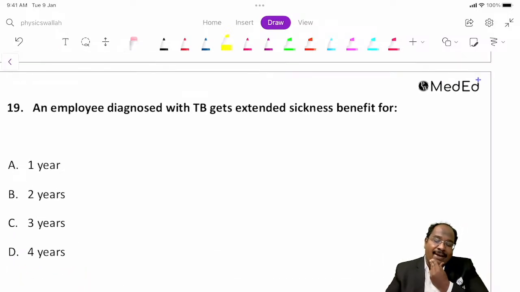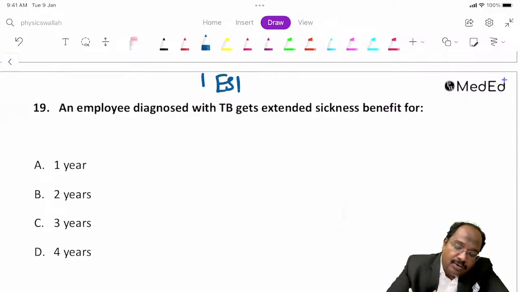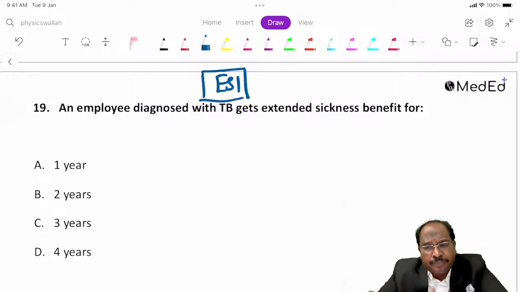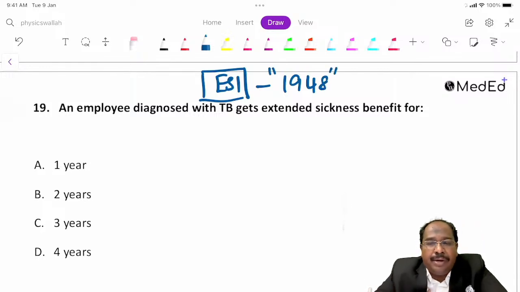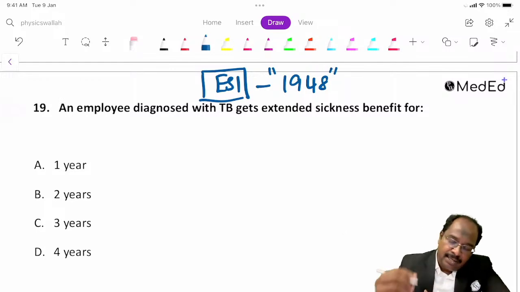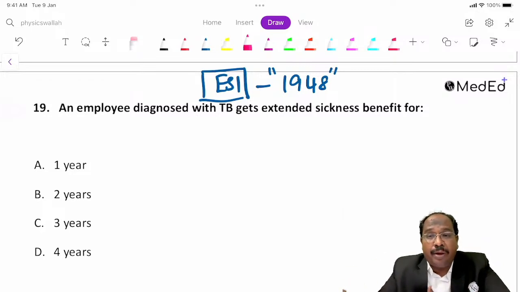The employee diagnosed with TB gets extended sickness benefit for how long? This is associated with ESI. Okay, ESI scheme, which came into force in 1948. It is a form of social security to the workers. There are some benefits if the worker contributes, and the employer also has to contribute.